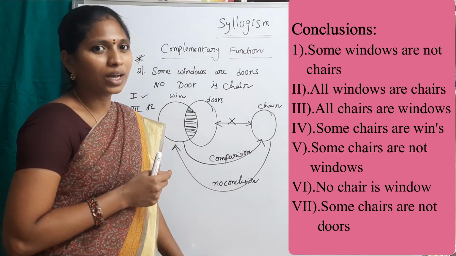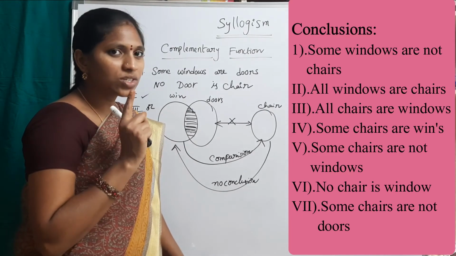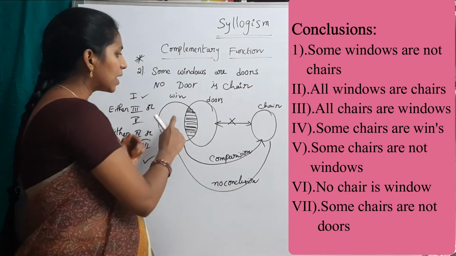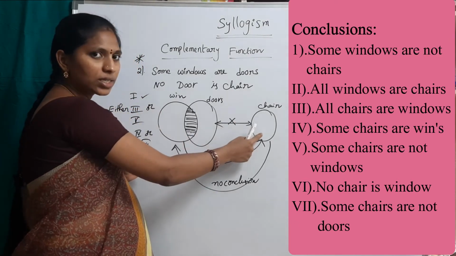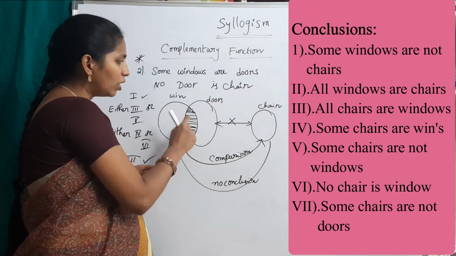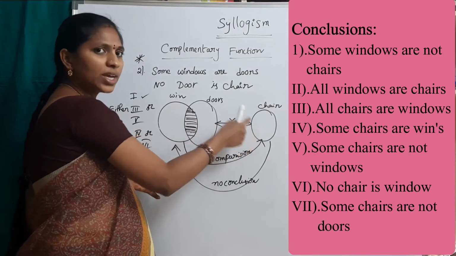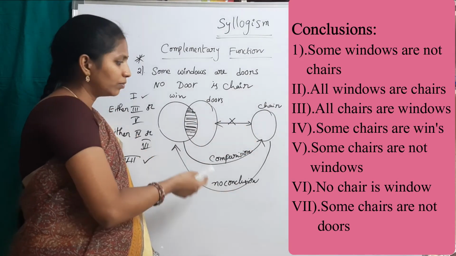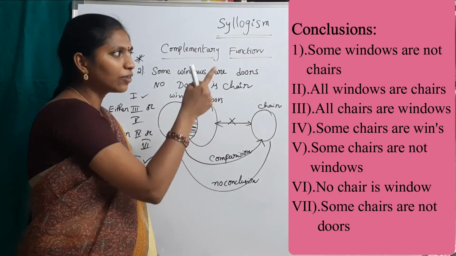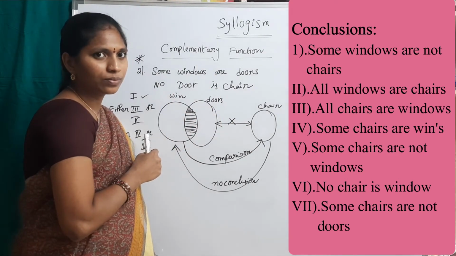But that is wrong. Check the first conclusion: some windows are not chairs. We can compare, so some windows are not chairs is true. There is a relation because of these doors, so directly we can say that it follows. The first one follows.